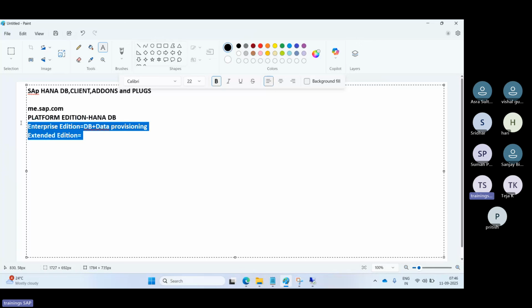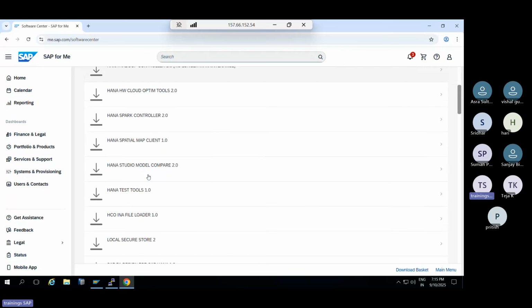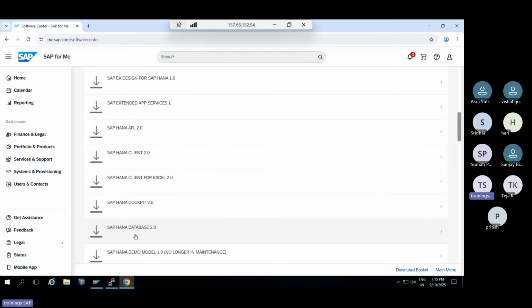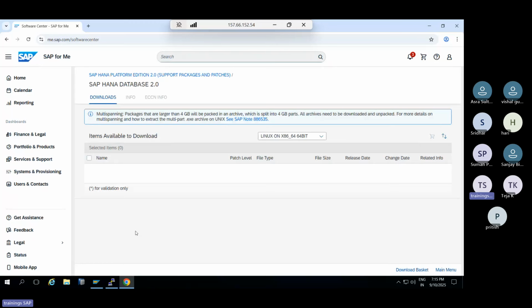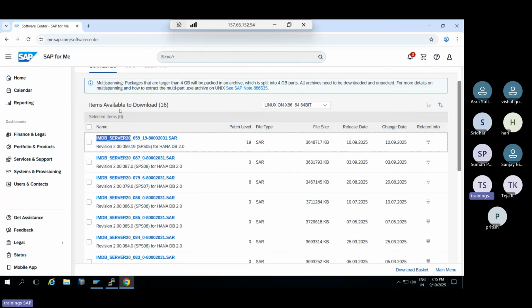But normally everybody will use the platform edition only. At the HANA database level, what do we do? We do development at the application level, not the DB level, right? So that's why every customer uses only the platform edition. In the platform edition, mainly they will download the client and database software. All the database software starts with the IMDB server, in-memory DB server 2.0, and the patch levels like SPS 05, SPS 08, and so on. You have the patches there, so you can download the related DB software here.